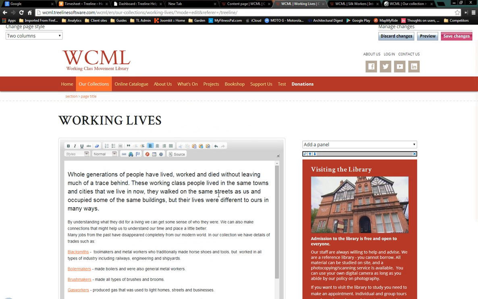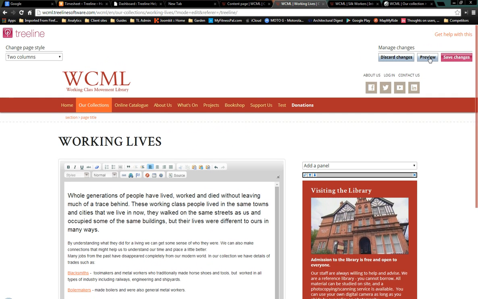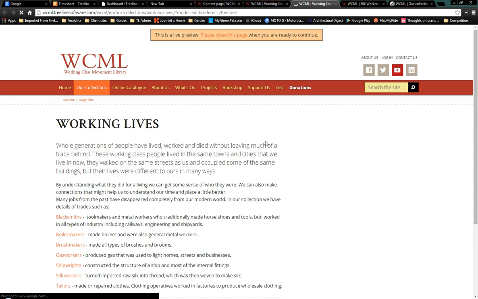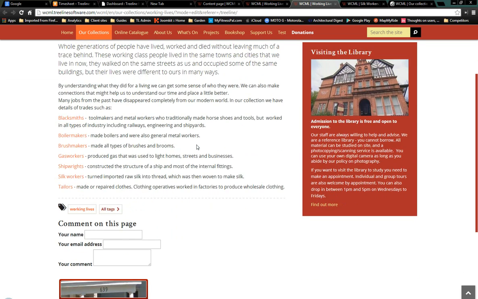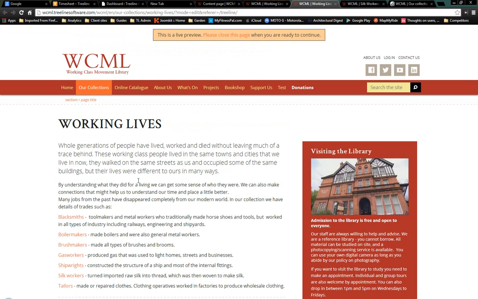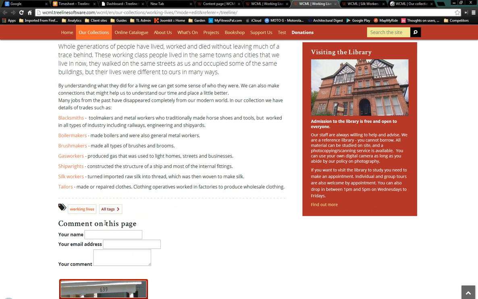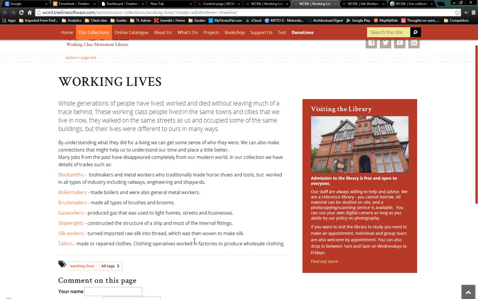Okay, that's looking okay, but let's have a look. We can go up here and we can preview the page. This opens it as a completely fresh page. So this is what we've just built, ready to go. It's got the panel there, it's got our text, these are links, and it's got the comment area down here at the bottom. So that's fine.